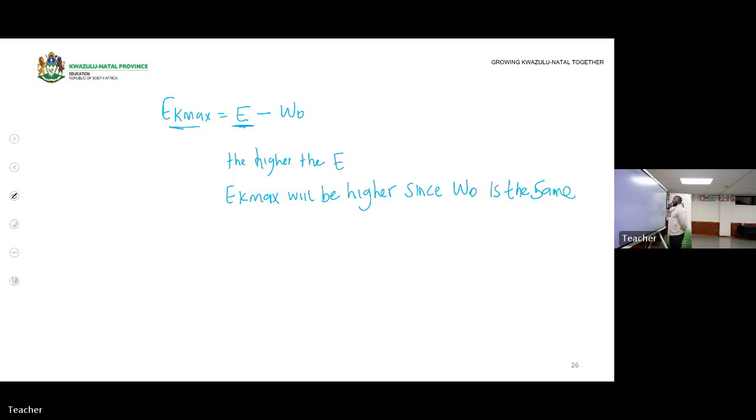And EK max is a result of energy minus work function. So for all these lights you are subtracting the same work function. What changes is the energy, because you are changing the lights. So EK max will change because of that. It will increase. For example, 5 minus 2, the answer is 3. But if you now say 7 minus 2, the answer is 5. If you say 19 minus 2, the answer is 17. So this mimics the work function.